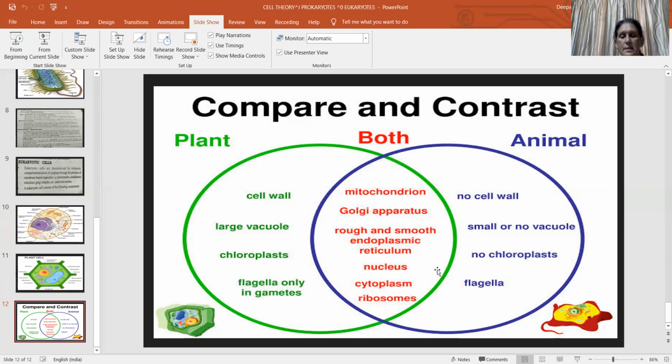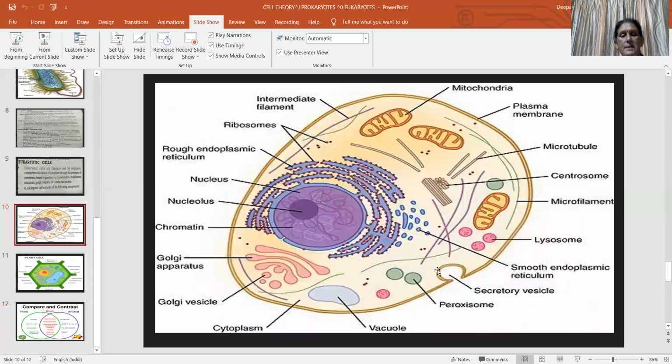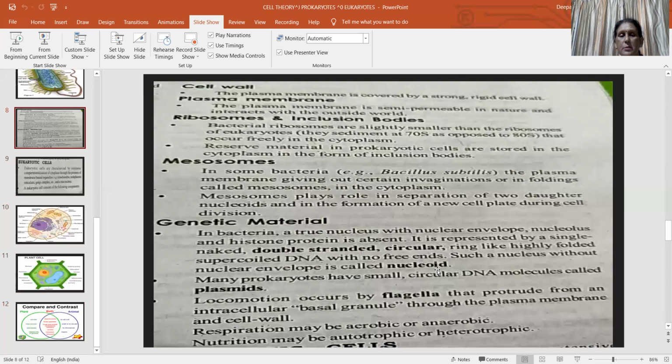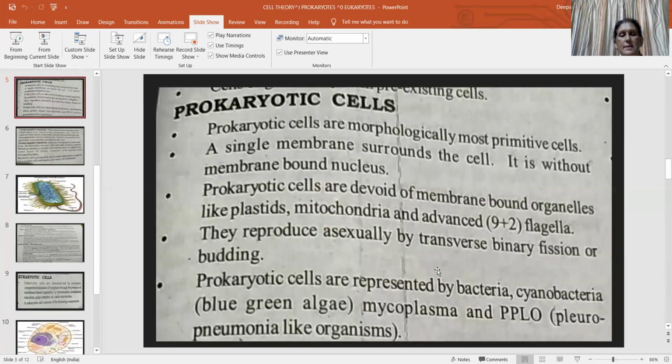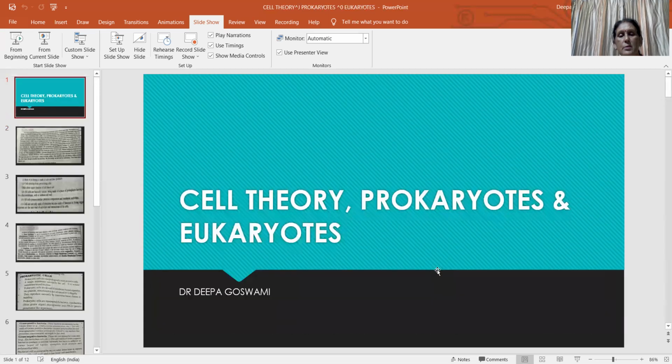So these are the basic differences between plant cell and animal cell, and what prokaryotic and eukaryotic cells are, and what cell theory is. So in today's class, we have discussed briefly cell theory and the difference between plant and animal cells, and also described elaborately the prokaryotes, that is bacterial cells, etc. So I think students have understood this part well. And in the next class, we are going to discuss different cell organelles, the textbook part. Okay students, thank you for attending the class.